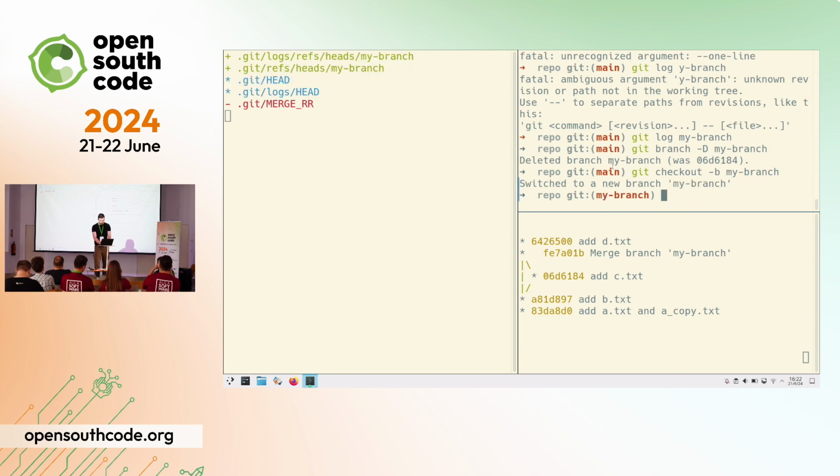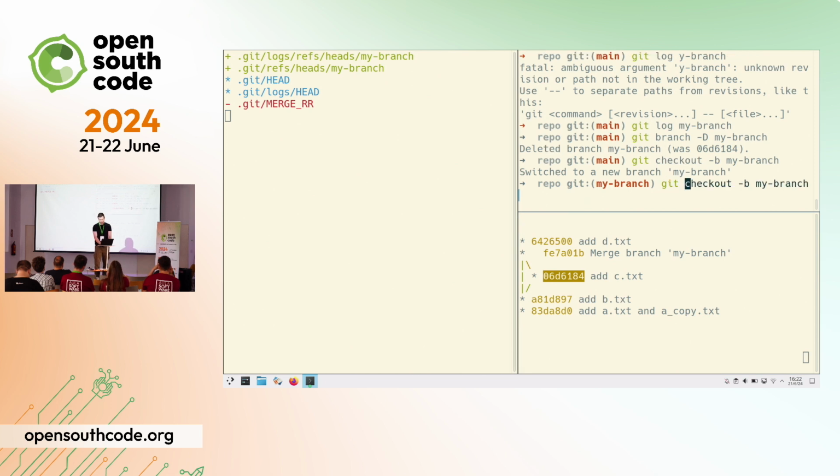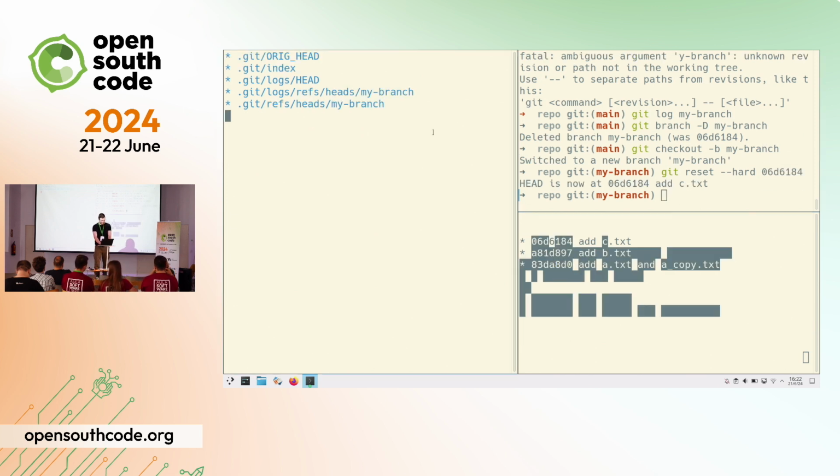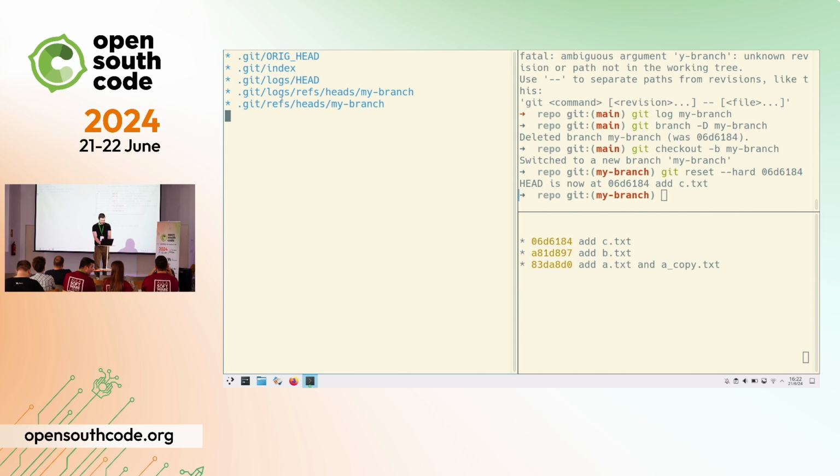And now the only thing I have to do is take the hash of the previous commit and reset hard. Reset hard is another one of those commands that you think is going to destroy the world, right? If you have committed your files, and this is a big if, then the only thing that it's going to do is change the reference. So now the branch is exactly the same way that it was before, and we have not done anything.